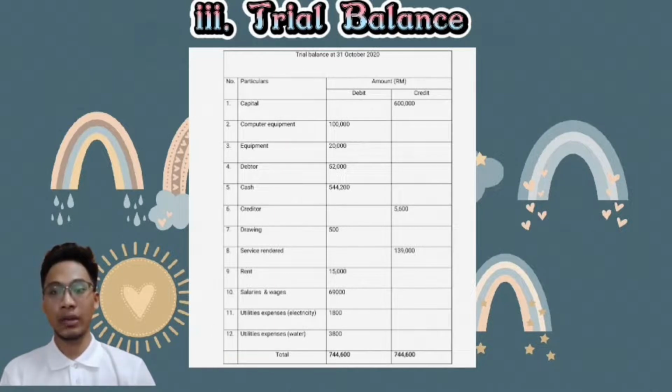For the rent on the debit side is 15,000. Salaries and wages is 69,000. Utilities expenses for electricity is 1,100. And lastly is utilities expenses for water is 3,800. So the total for both debit and credit side is 744,600,000.